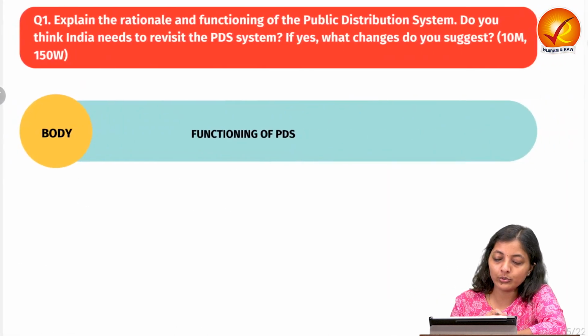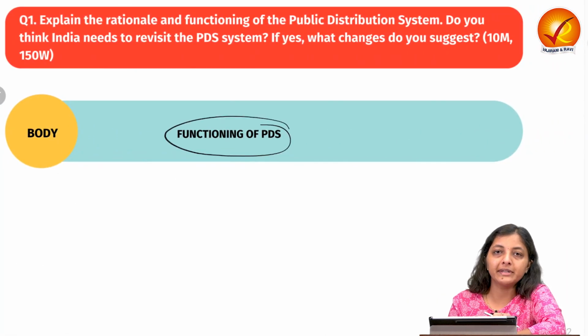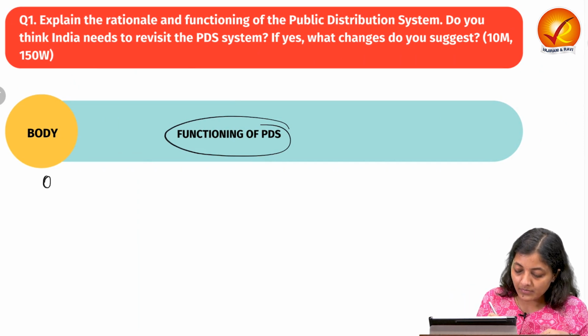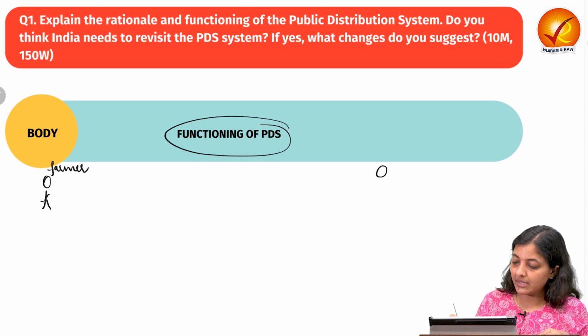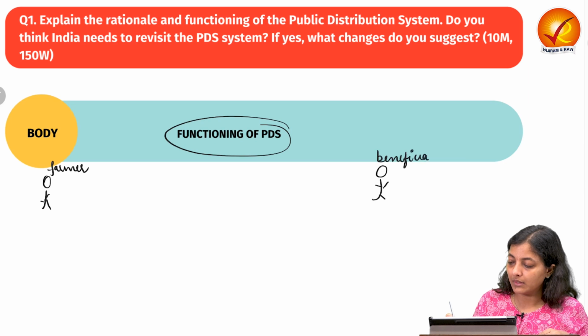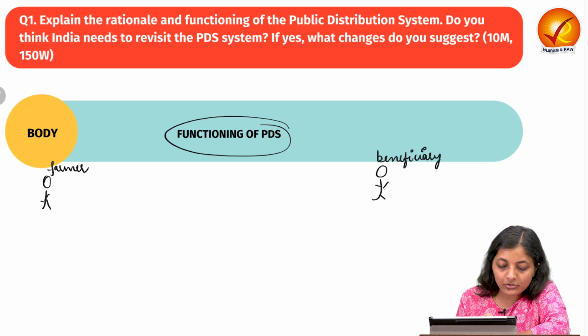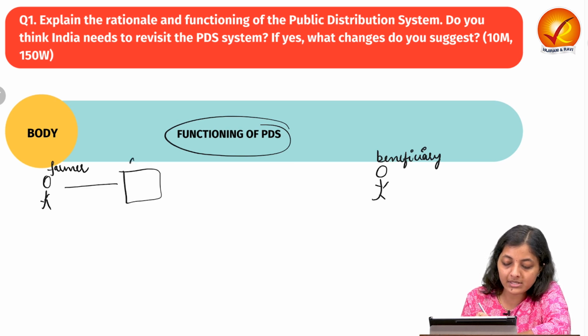So next move on to the functioning of PDS, how this PDS system works. First, there is farmer, then there is beneficiary like BPL household or any other person. So in this whole supply chain, who all stakeholders come in place?